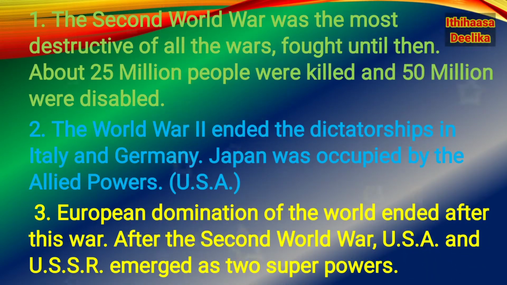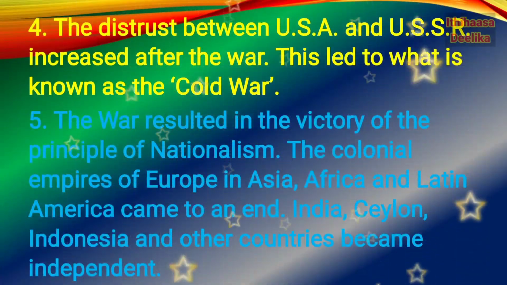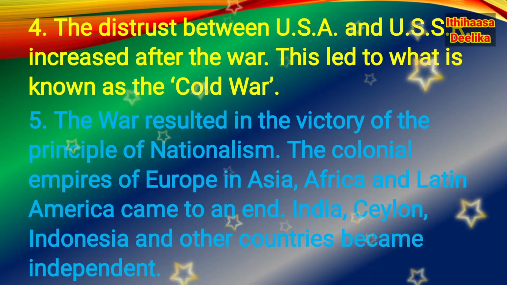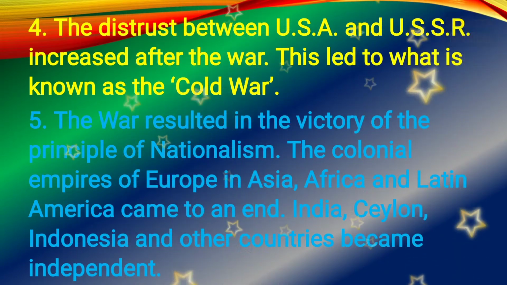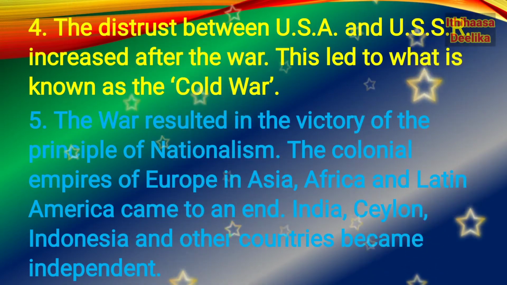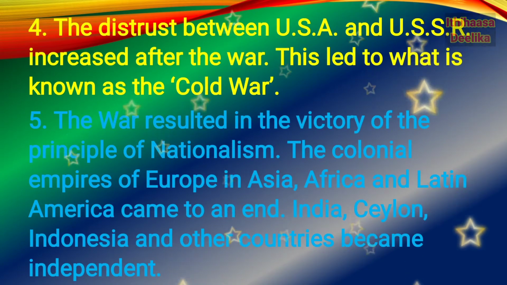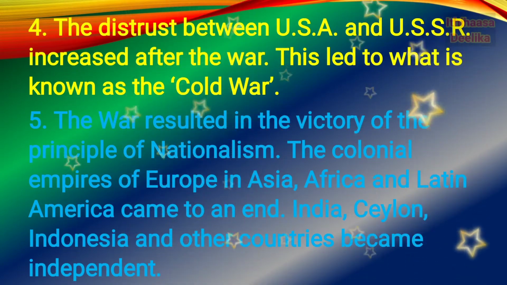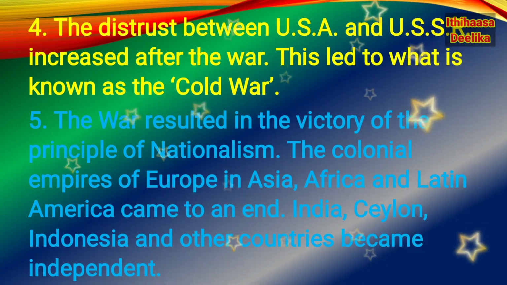Fourth, the distrust between USA and USSR increased after the war. This led to what is known as the Cold War.